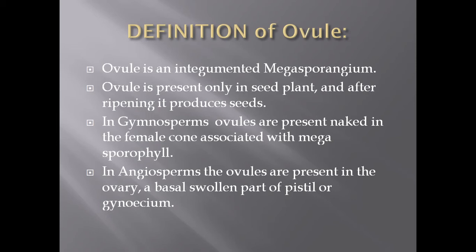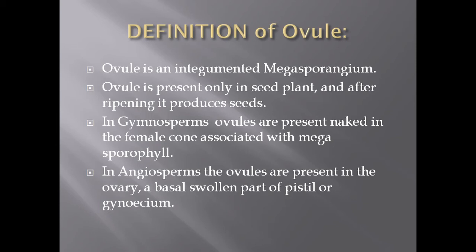Megasporophylls are compactly arranged and form the female cone, and the ovules are attached with the megasporophylls. As these ovules are naked, the seeds are also naked in the gymnospermic plants.